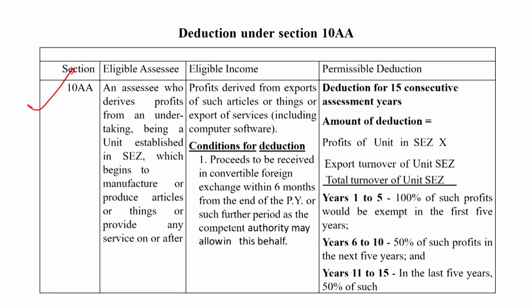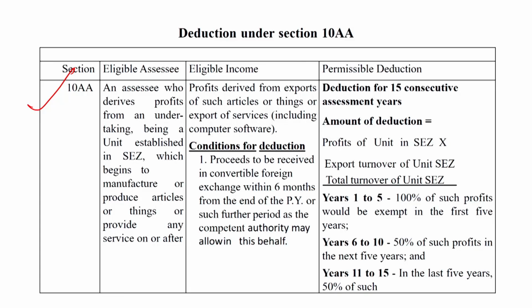First is proceeds to be received in convertible foreign exchange within 6 months from the end of the previous year or such further period as the competent authority may allow on this behalf.